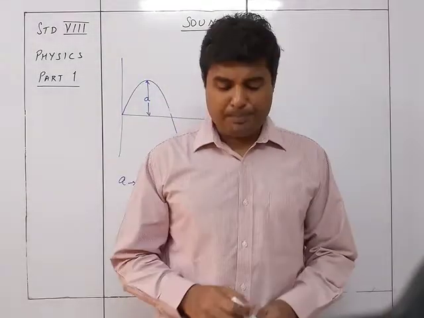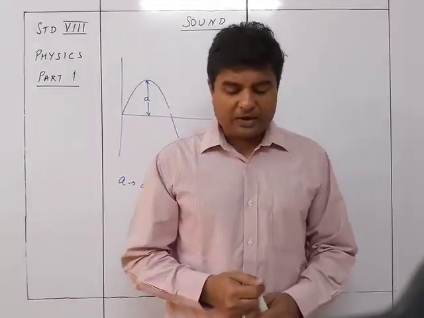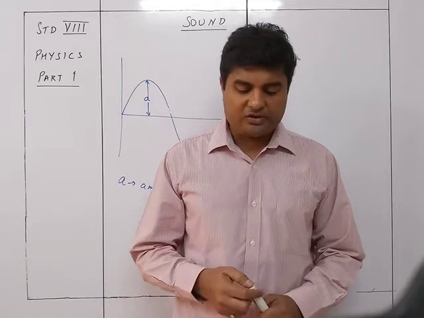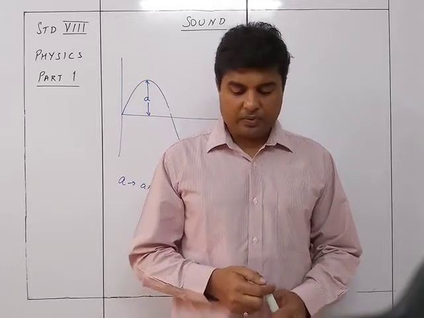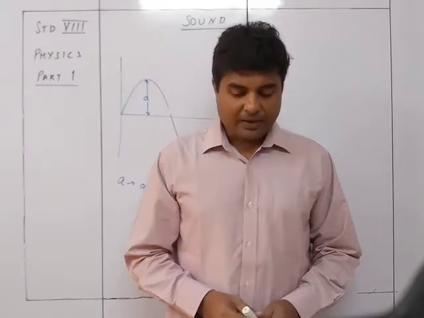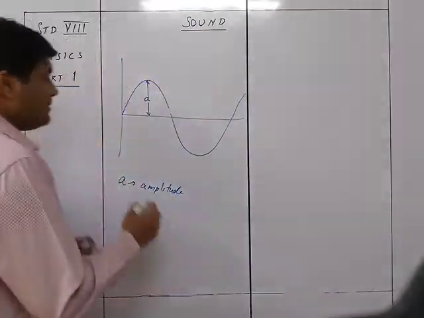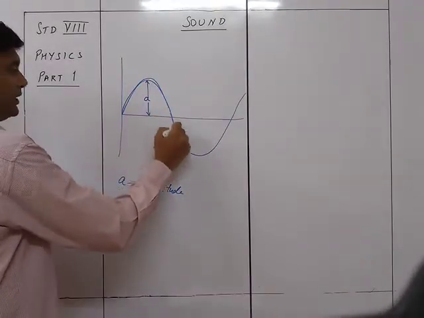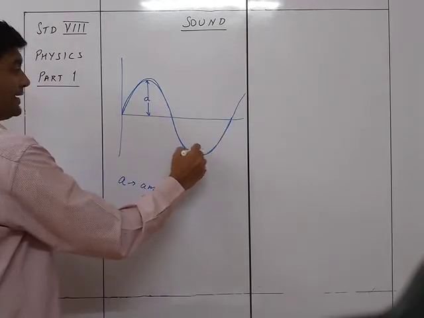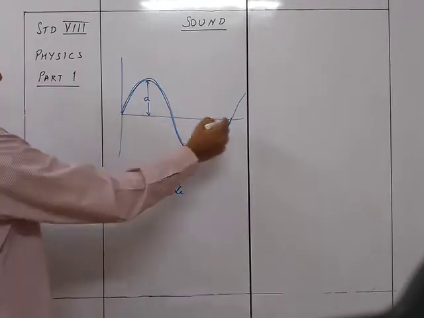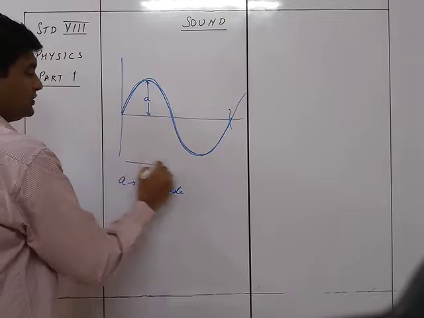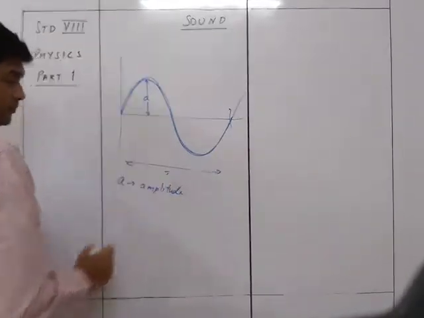The second is time period. The time taken by the particle of the medium to complete one vibration is called the time period of the wave. It is denoted by the letter T and the SI unit is second. So the time taken for this one particular wave to take place, this much time, is the time period T.